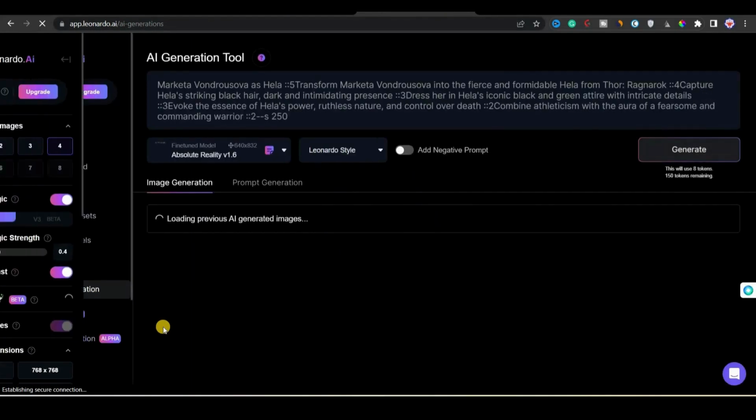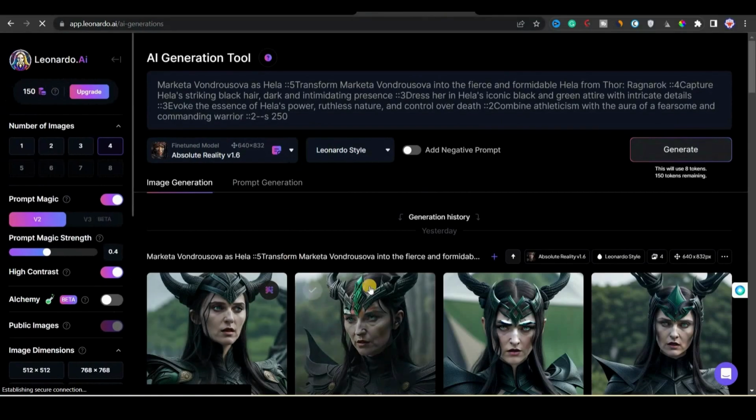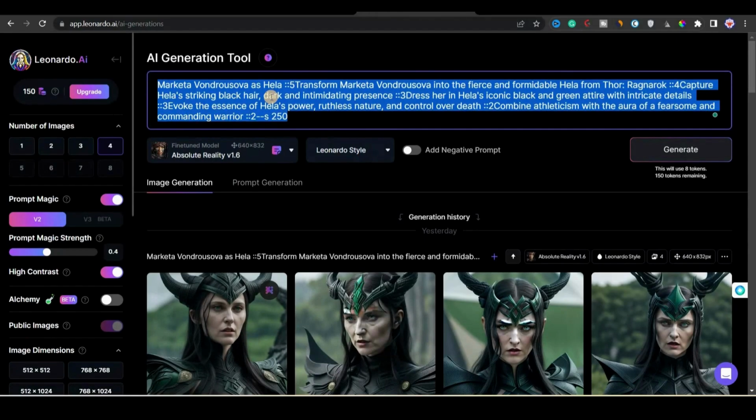In a previous video I have shown the full tutorial on how to join the waitlist of Leonardo AI and how we can get started. After opening Leonardo AI, I directly landed on the AI image generation tool. And you can see that with the previous prompt I already have generated 4 images.